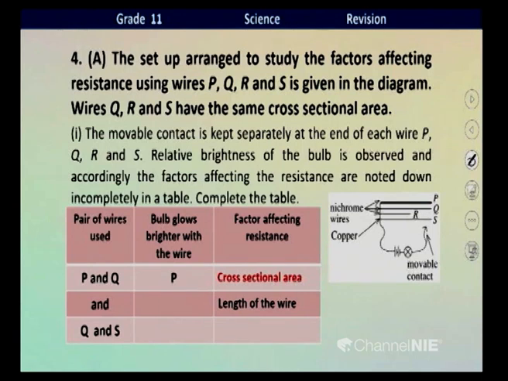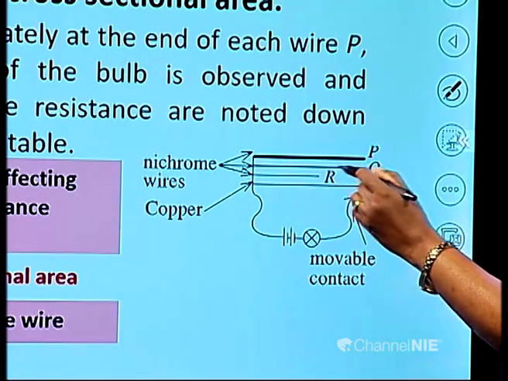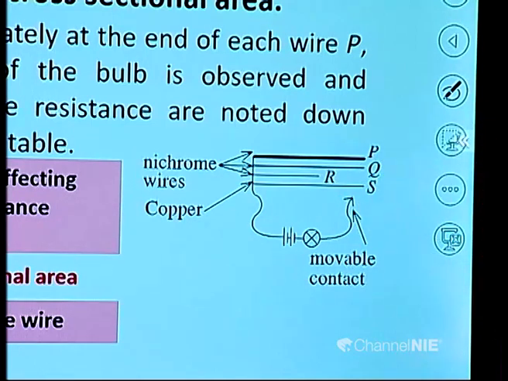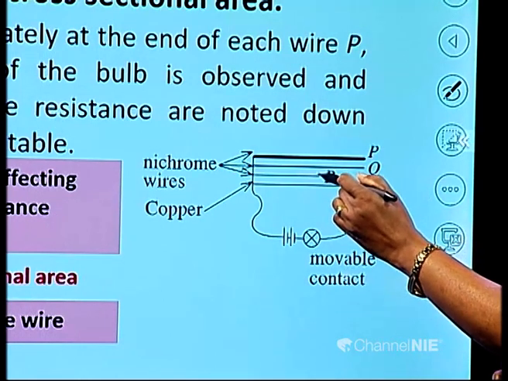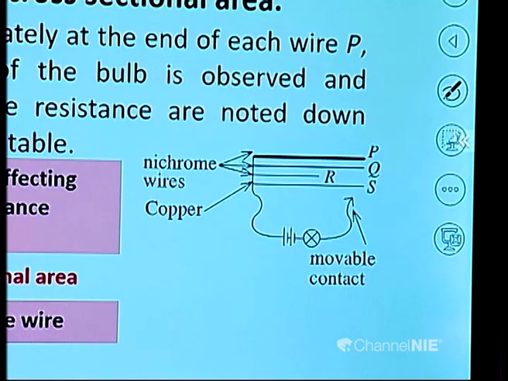Then by which pair can the length of the wire be tested, children? When we take the length of the wire, Q and R, same diameter, same material, only the length is changed, only the length, right. Then with which does the bulb light brightly? With R, because R has less length. When it has less length, children, resistance is less.